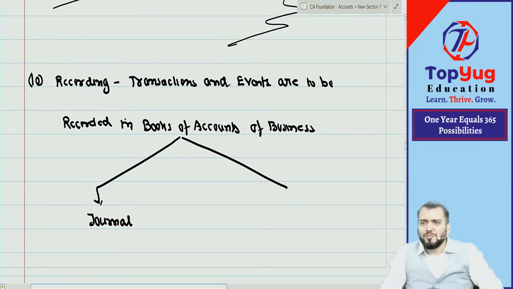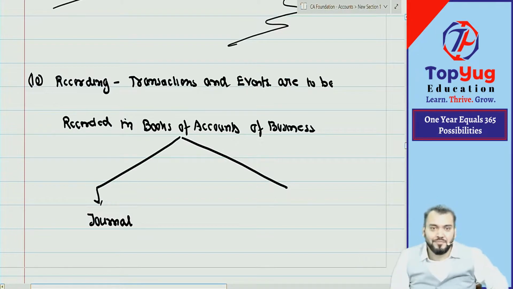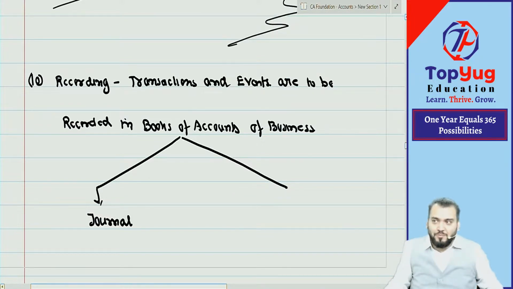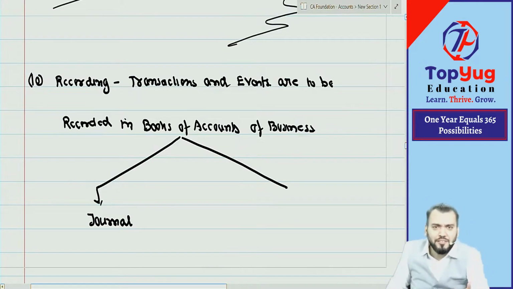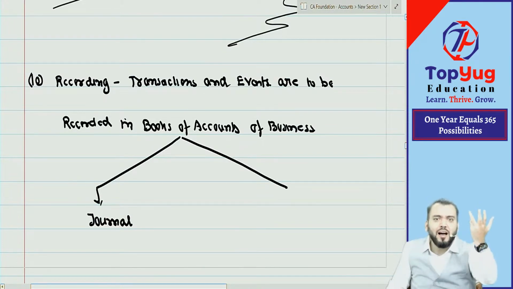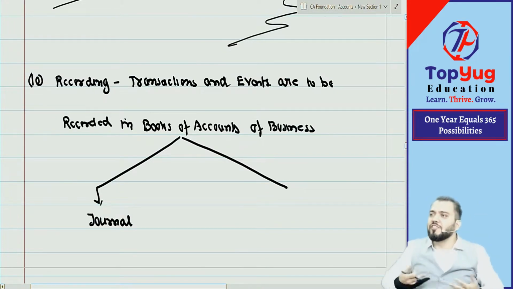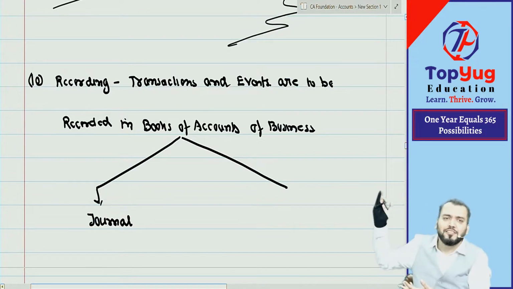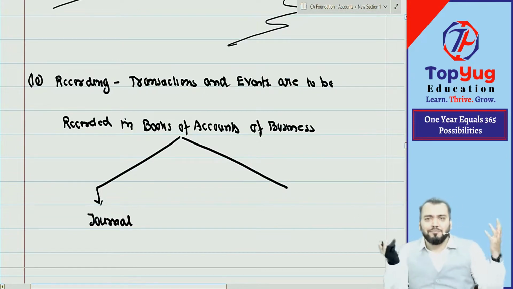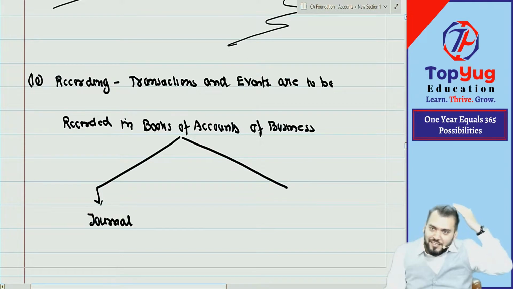Don't worry, we'll understand how to record in the journal. Like, someone has given you your name and we call you by it. My name is Chiranjeev; my grandfather has given my name and I am following that name.